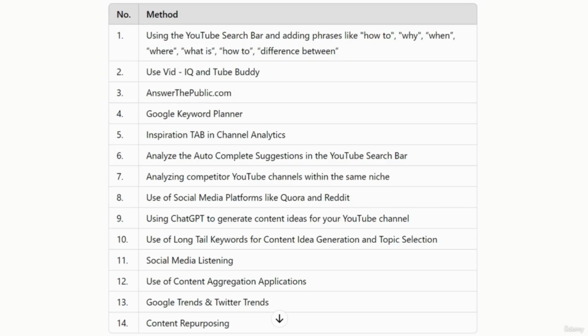If you use all the 14 methods that we showed, you might experience information overload. Don't get stuck or confused. This is a master course, and we aim to show you the maximum number of ways to generate topics in your niche. Start by picking a topic and writing the script. Don't spend too much time debating whether a topic is good or bad. Don't spend weeks on topic selection, as there are too many options.